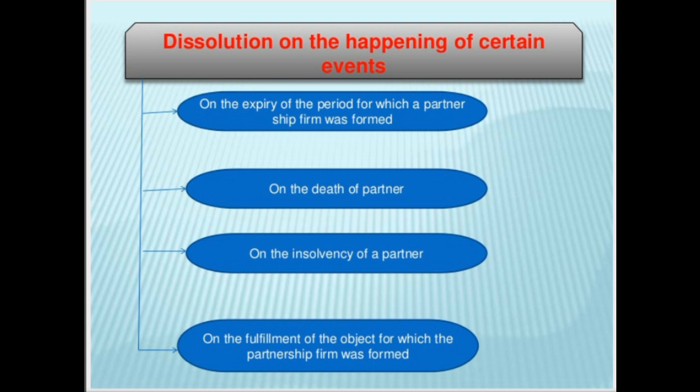And the last case is on the fulfillment of the object for which the partnership firm was formed. That means at the time of the formation of a partnership firm, there was some objective. If that objective is fulfilled, we have achieved that objective, then automatically after achieving that, we have to dissolve our firm. So these are the cases on the happening of certain events when we have to dissolve the firm.